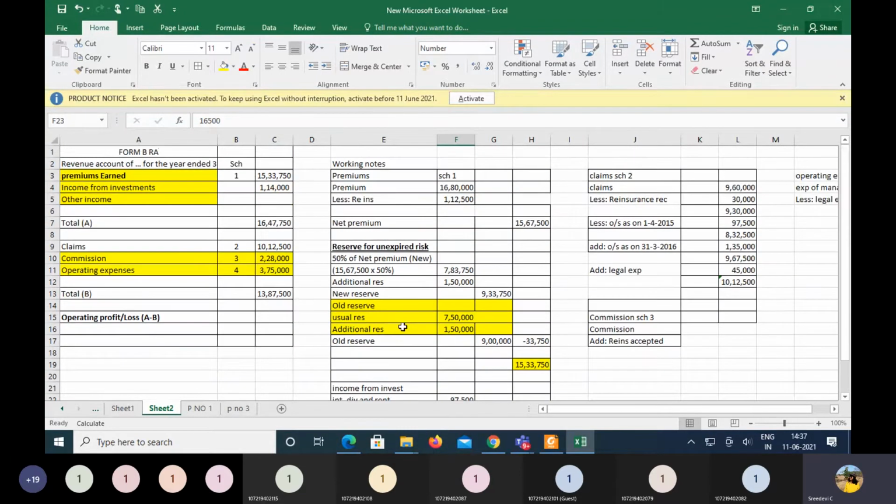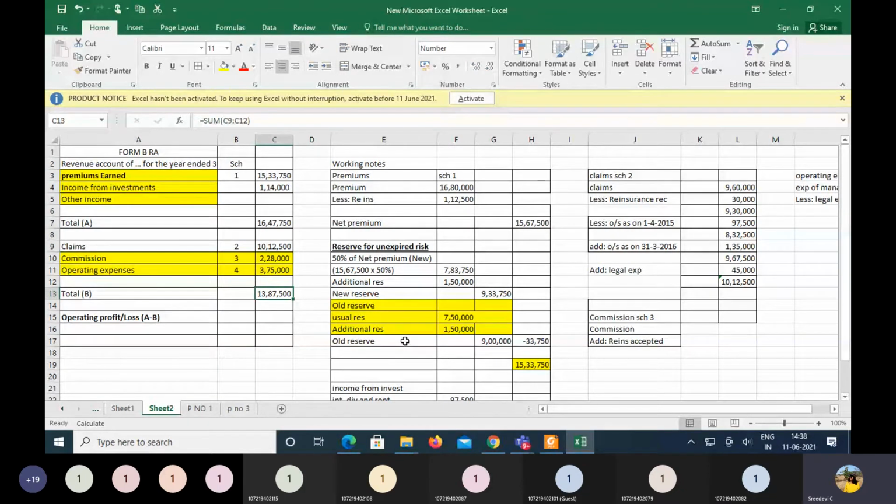This is also right. This is also right. Okay, so here there is a mistake in the total of expenses.